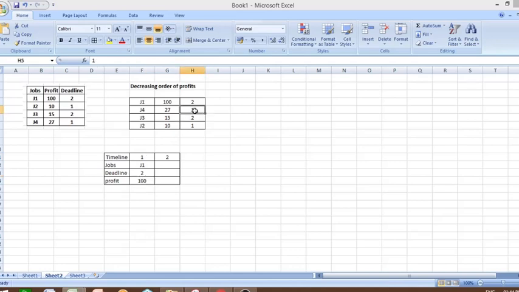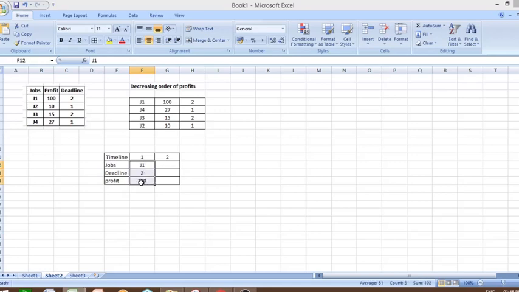So incoming job's deadline is lesser than the placed job. Also the placed job can be shifted because its deadline is greater than the timeline, right? So it can be executed over here also. Possible? Yes, because incoming job's deadline is lesser, and also the placed job can be executed later. There is a possibility, right?